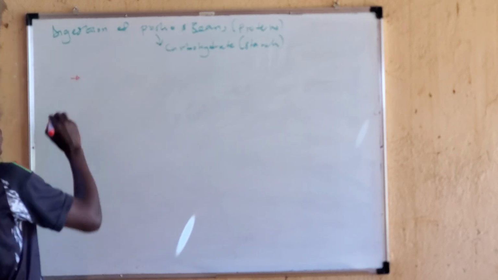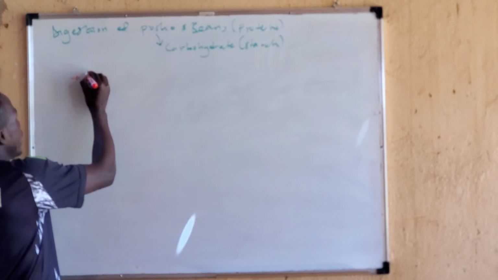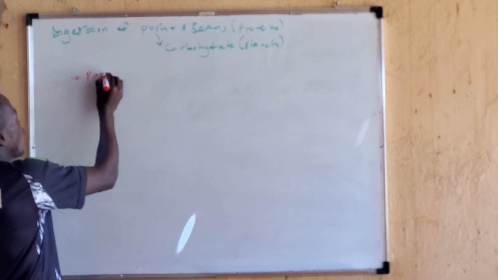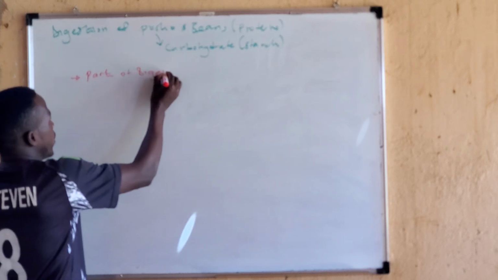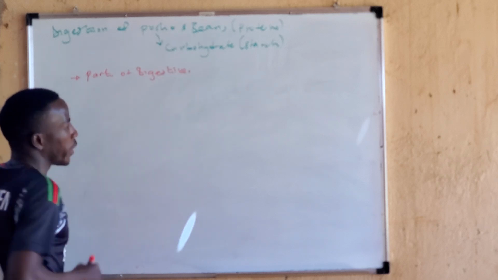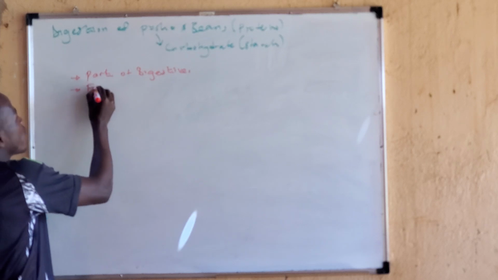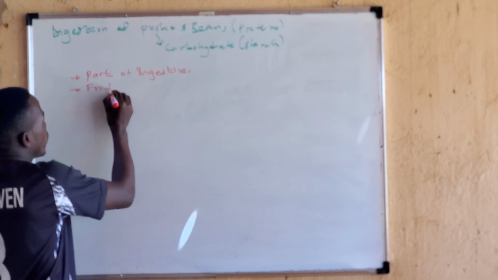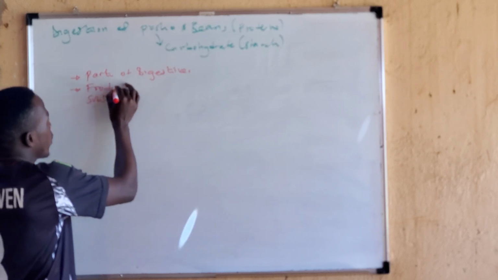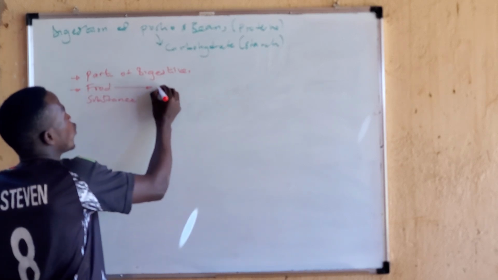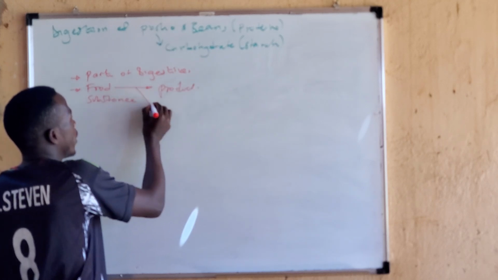One, if you have to tell us digestion, first come and tell us the part of the digestive system. Part of the digestive system. Altogether. Then number 2, you will tell us which food substance is broken down, and after being broken down, which product is produced, and which enzyme.